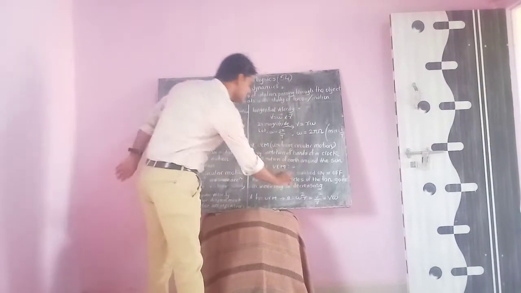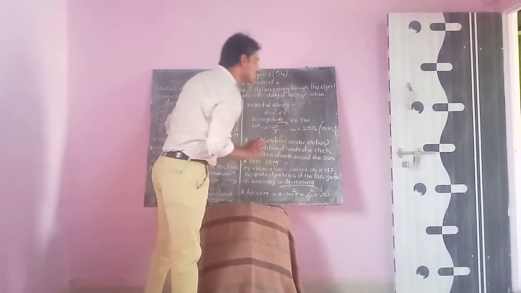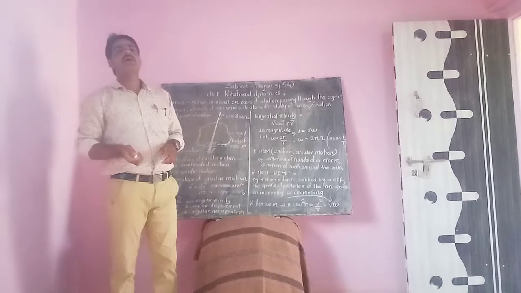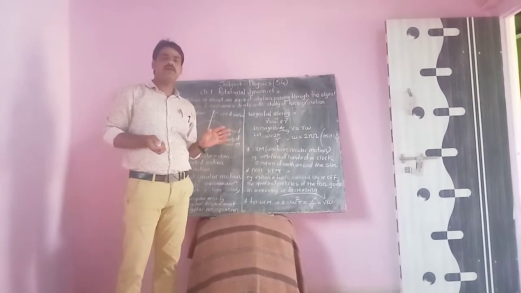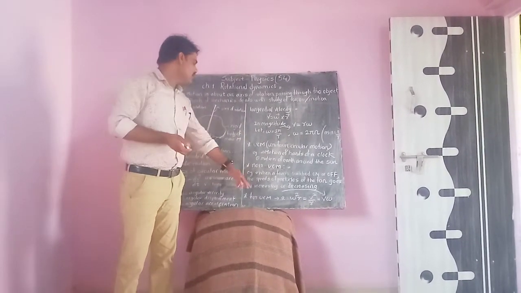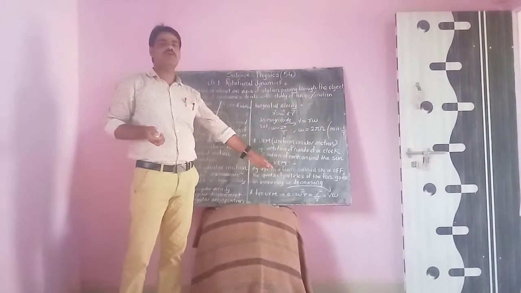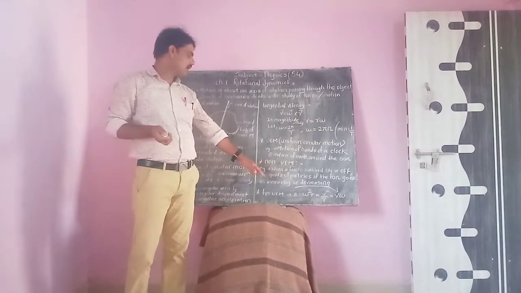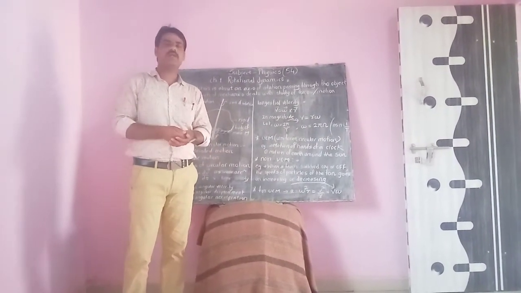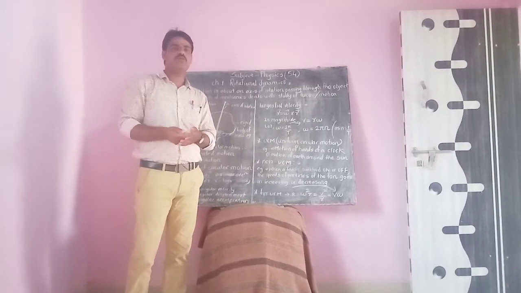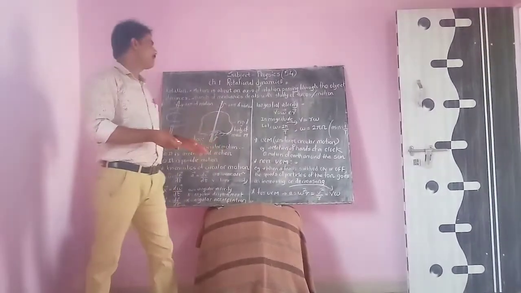It means that linear acceleration also depends upon the product of phi and omega.